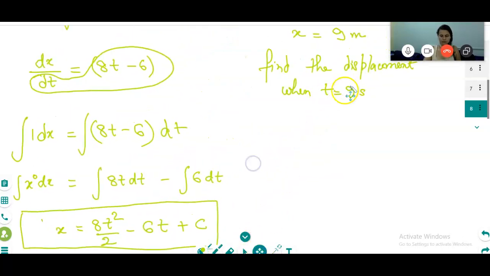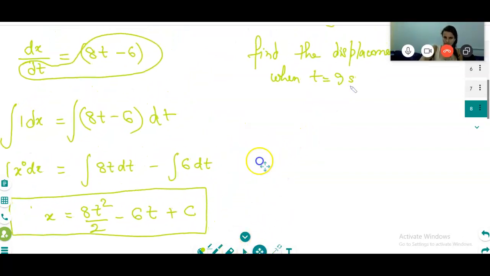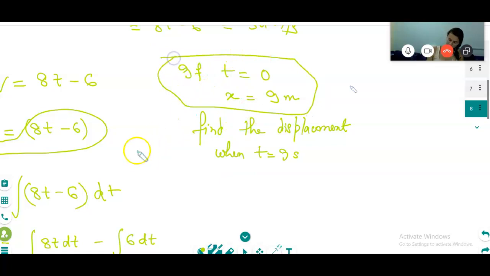Suppose t is equal to 9 seconds. If you put t here, you cannot find the x value. So for that I have given that when t is 0, x is 9.